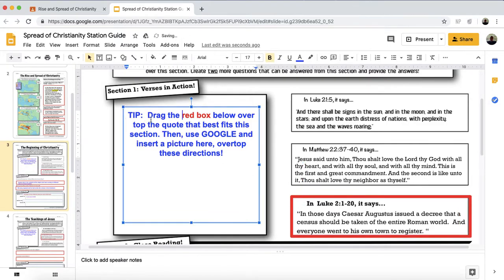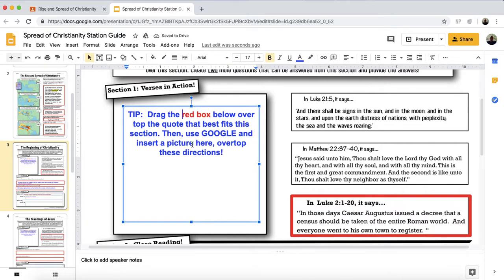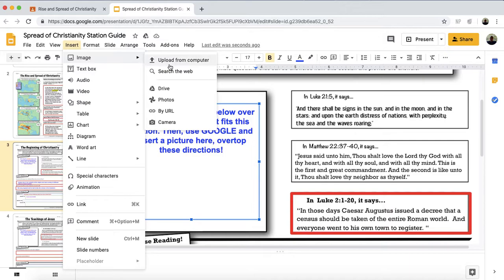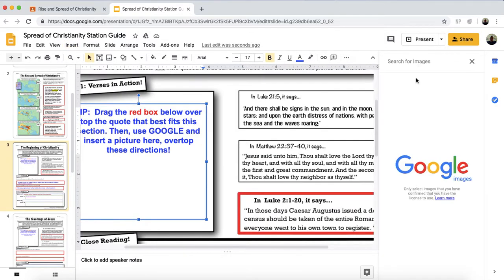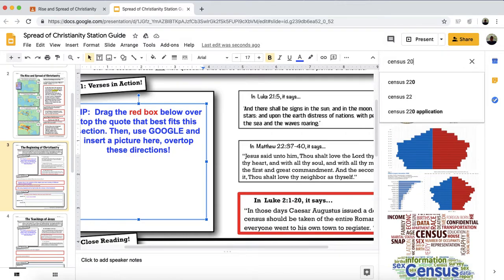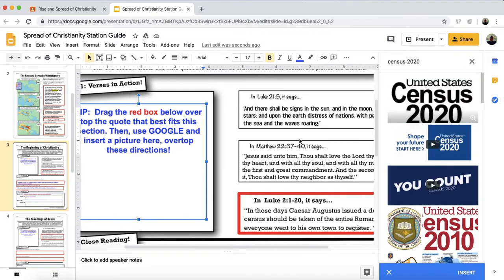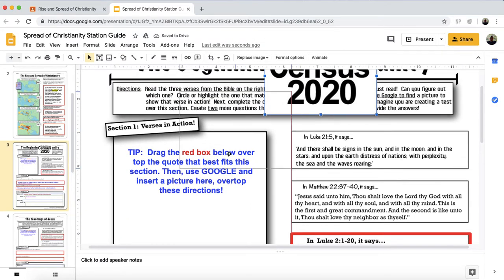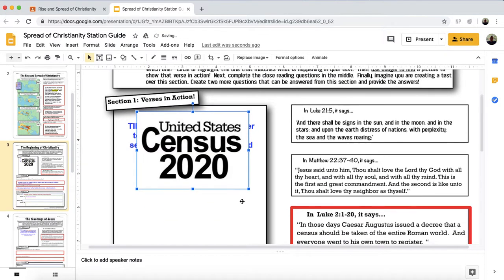Now it says right here, section 1 also to put a picture from Google. You can do that. I'll give you an extra credit point if you do that, but it has to be related to the verse. So you could do something about Caesar Augustus or about the census. How you do that is you put insert, image, search from the web, and we want to do about the census. So you just look up census. You click the best picture. I will put census 2020 and just put that there, okay? Because the United States has a census going on this year. Then the picture will come up. You drag it right here, and that's it. You get extra credit points for that.